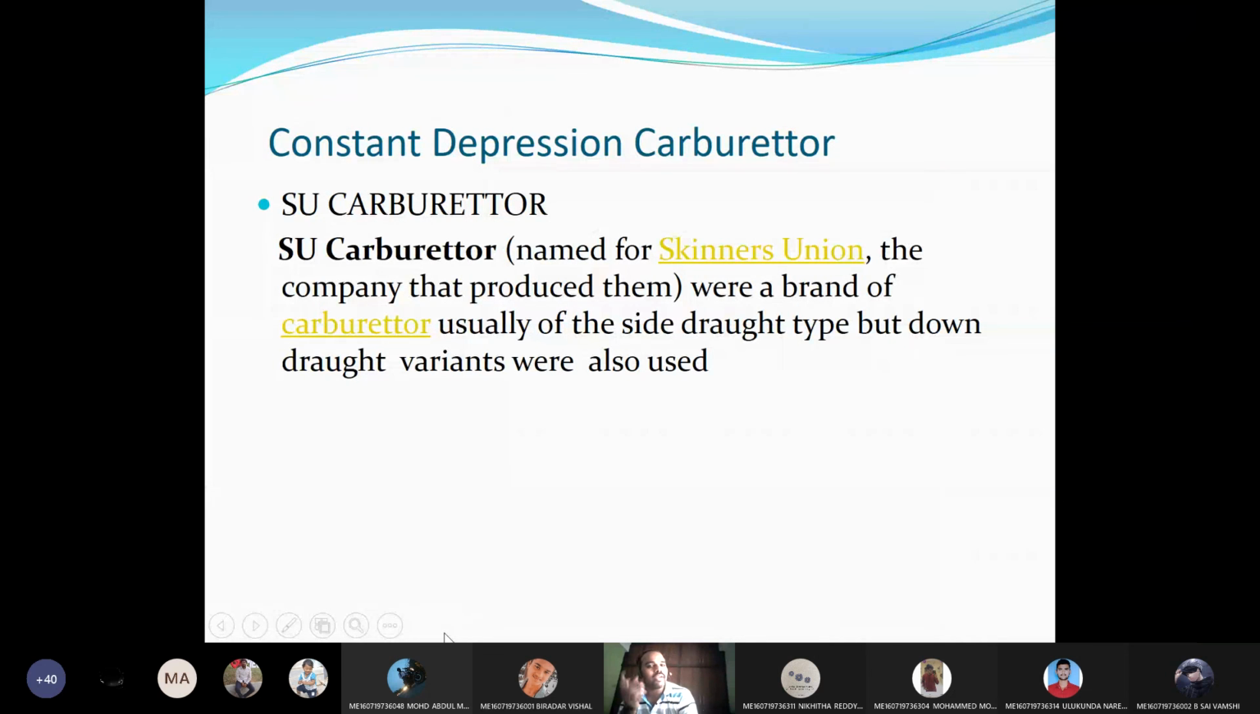And next, the second classification is constant depression, and the example is the SU carburetor. The name comes from Skinner's Union. SU means Skinner's Union, the brand of the carburetor, usually side draught. Nowadays we are using down draught also. These draughts are based on the movement of the air. If the air is moving upward, that is updraught. If the air is moving downward, that is down draught. This is also not required for us.